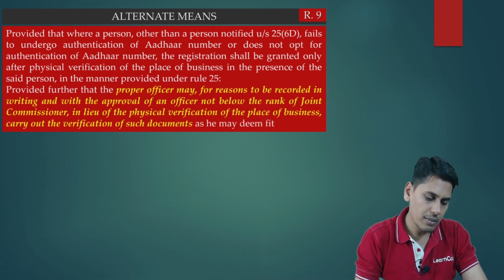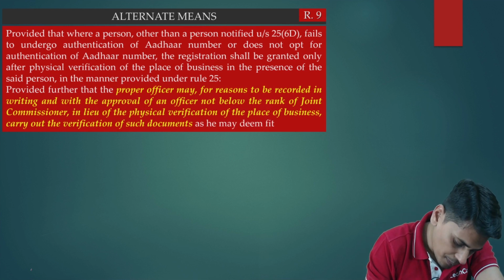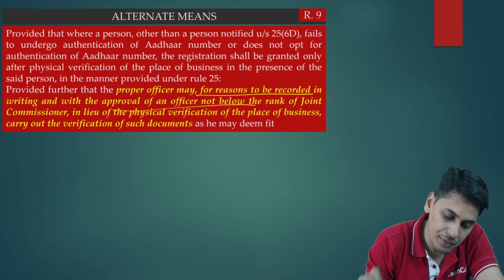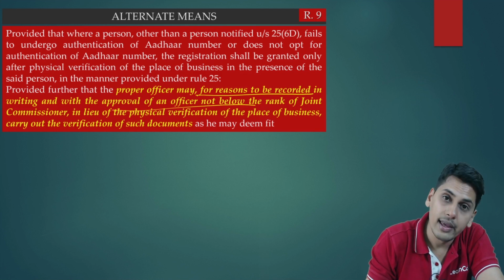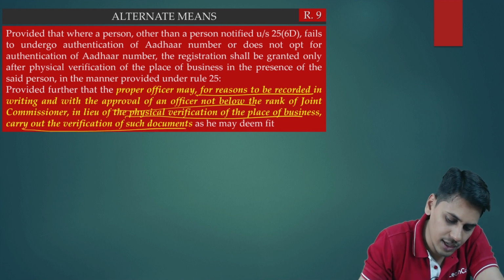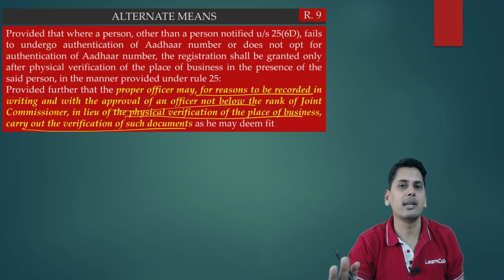So friends, rule number 9 provided further that the proper officer may, for reasons to be recorded in writing and with the approval of an officer not below the rank of Joint Commissioner, in lieu of physical verification of the place of business, carry out the verification of such documents as he may deem fit.